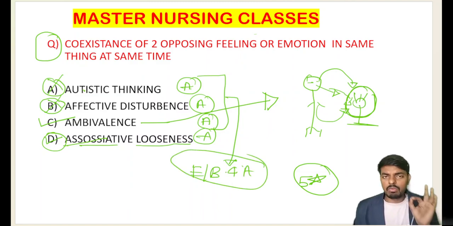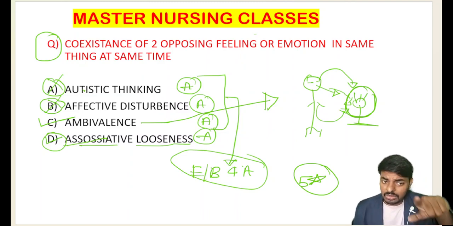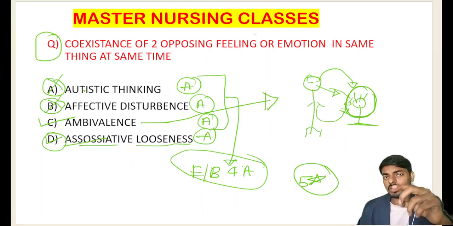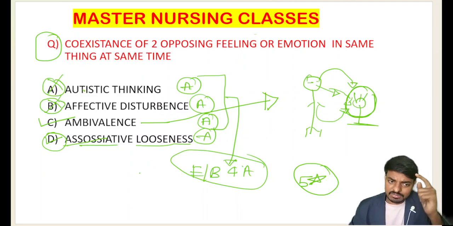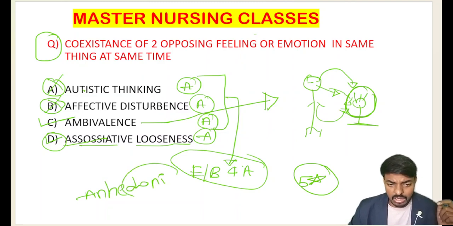So one more classical question that may come in your exams: what are the Eugen Bleuler four A's for schizophrenia? That is autistic thinking, affective disturbance, ambivalence, and, very important, associative looseness. The examiner will give three options from here, and one more option he will change. That option also I am going to tell. He will put the word anhedonia.